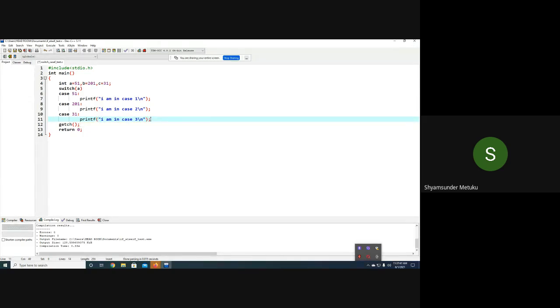Then default is optional. Even though you don't write it, it will work, but it's always a good programming practice to write it. Default. Printf, I am in default case.